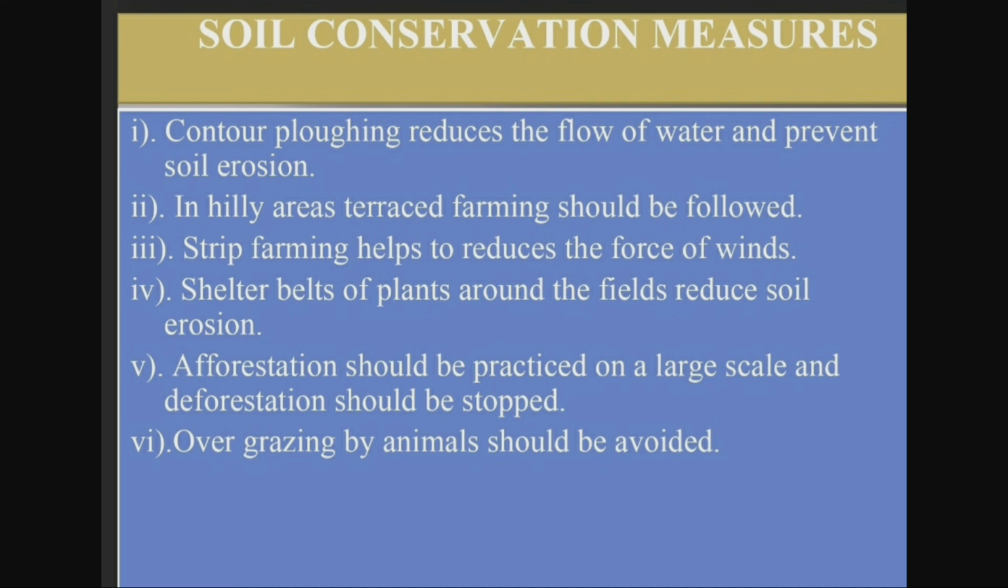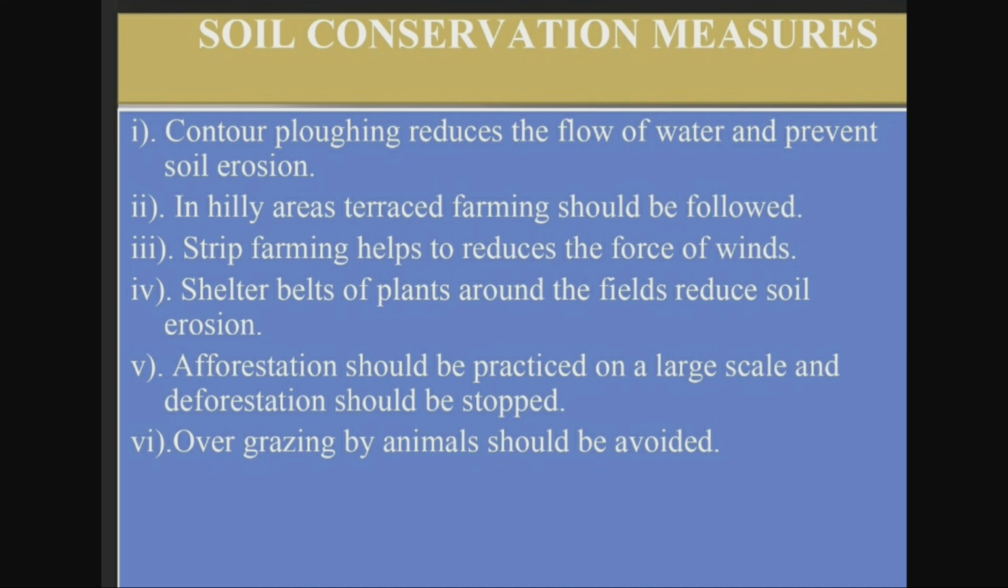The next one is strip farming. What is strip farming? Large fields can be divided into strips. These strips of grass are left to grow between the crops. So this breaks up the force of wind. This method is known as strip cropping. That is, a large field will be divided into small strips, and these strips of grass are left to grow between the crops, which breaks up the force of wind. So strip farming helps to reduce the force of wind.